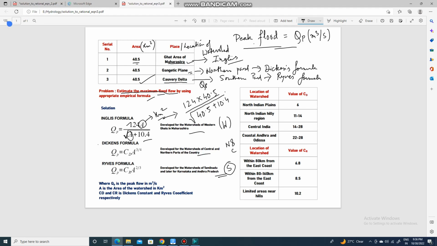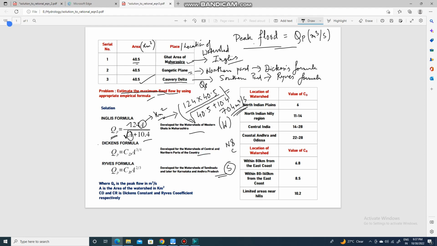If you calculate this, it will come to 704 meter cube per second. Remember, all these QP are in meter cube per second. So if you calculate this one, you will get the result 704 meter cube per second. It is a simple arithmetic calculation, so I am not elaborating it further.